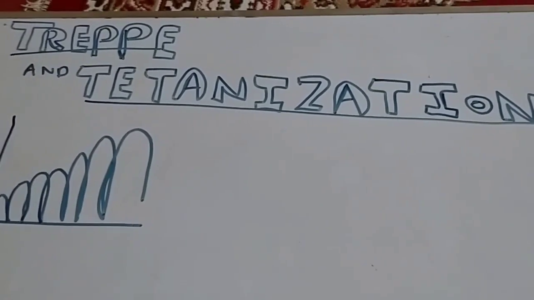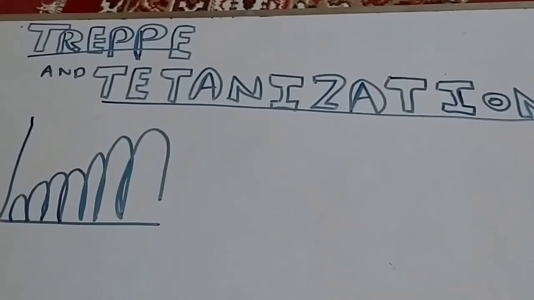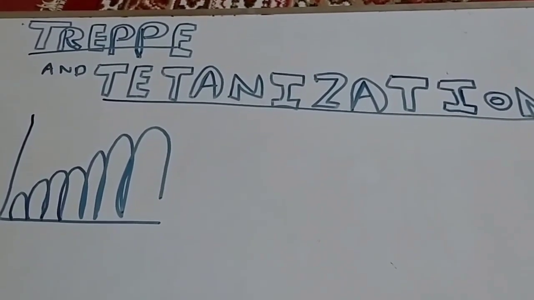because each time the whole muscle undergoes the relaxation phase completely, and after completing its relaxation, it responds to the stimulus and contracts again with a greater amplitude. So this type of contraction occurs in the heart muscle, and you must remember this very important point: in this type of contraction fatigue does not occur, because the muscle gets completely relaxed. That's why no fatigue occurs in this type of contraction.